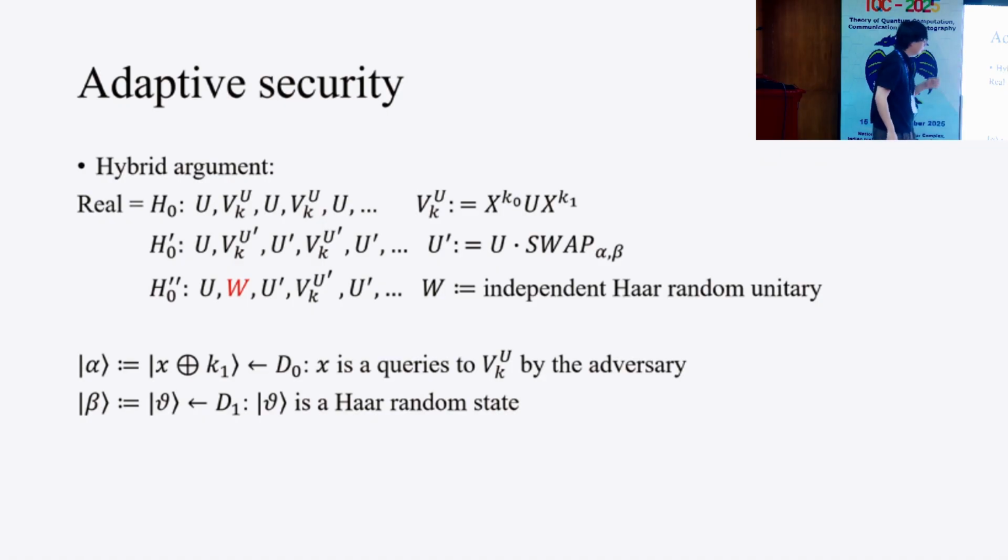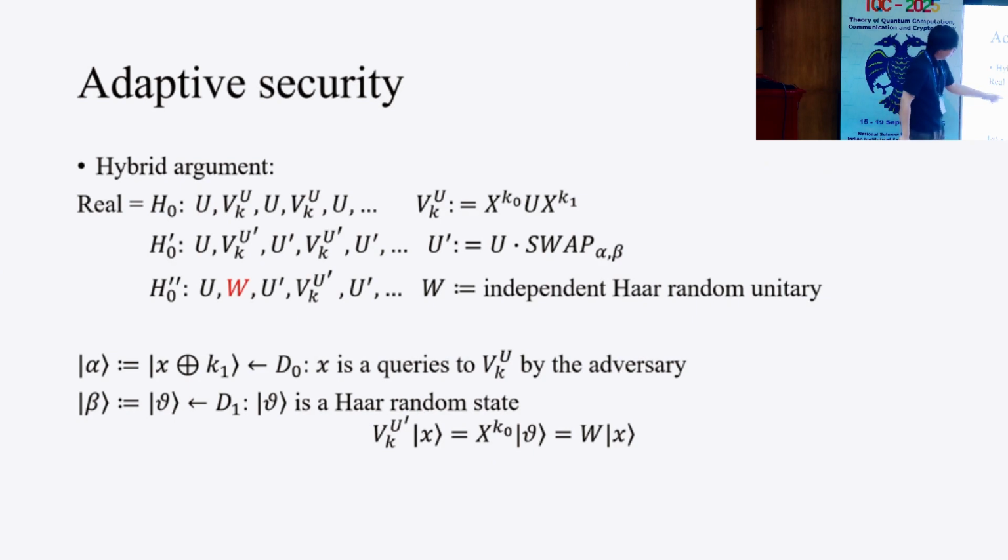Since x is the next query to the adversary, when the adversary queries x to this first VKU-x, it just outputs the same states. Namely, we can replace the VKU-x with Wx for independent Haar random unitaries. Therefore, we can show that this trivially implies that H-0 is close to H-0.